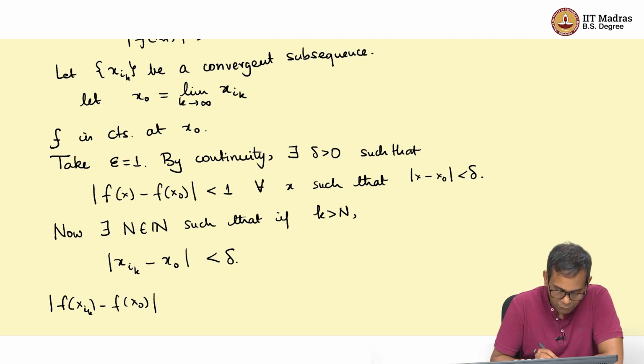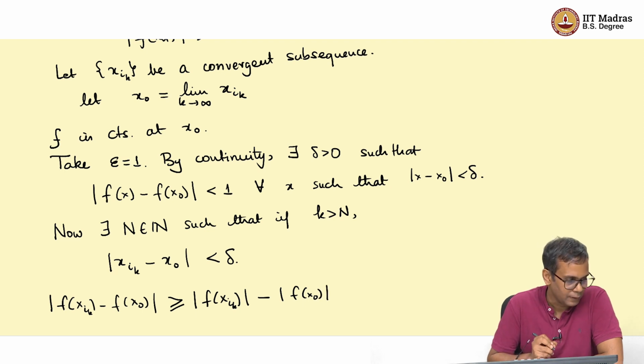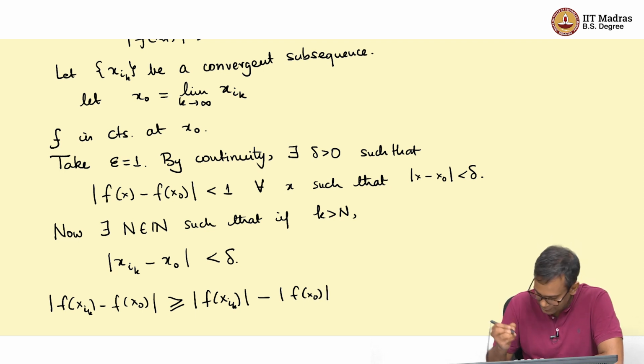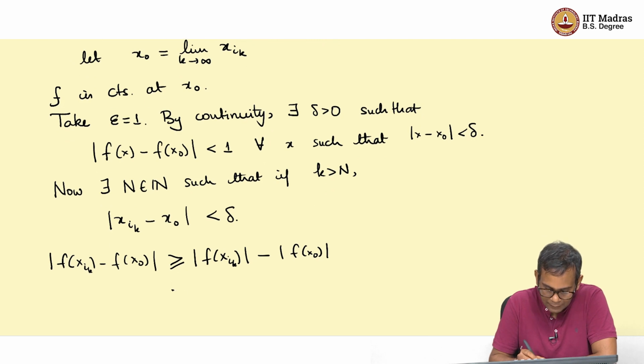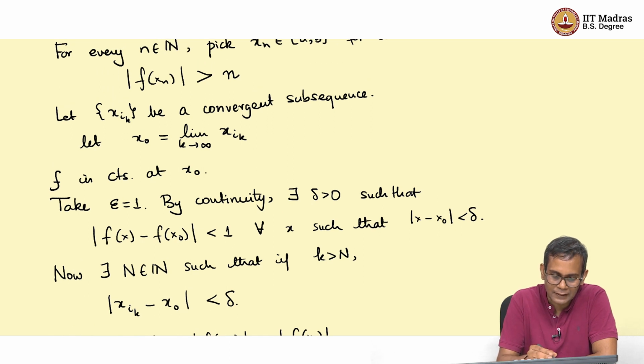So, |f(x_{i_k}) - f(x0)|, well, by the reverse version of the triangle inequality, is greater than or equal to |f(x_{i_k})| minus the absolute value of f(x0), right. But remember we had chosen x_n such that the absolute value of f(x_n) is greater than n.